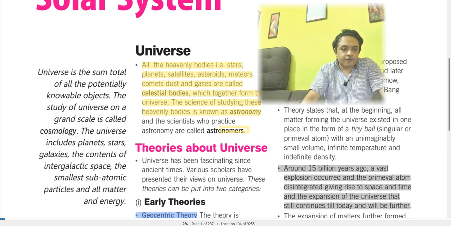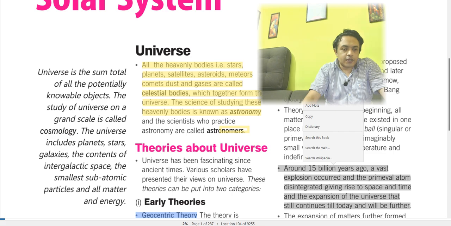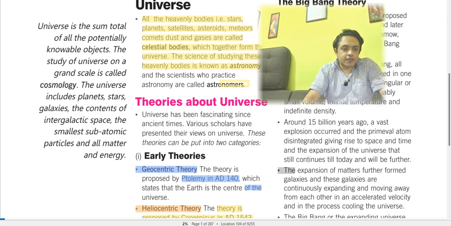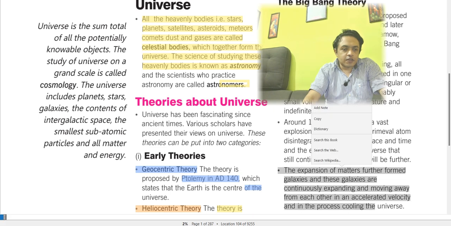So that huge explosion 15 billion years ago basically started the expansion of the universe, and it will continue like this, right? The expansion of matter further formed galaxies, and those galaxies are continuously expanding and moving away from each other at an accelerated velocity, and in the process cooling the universe.